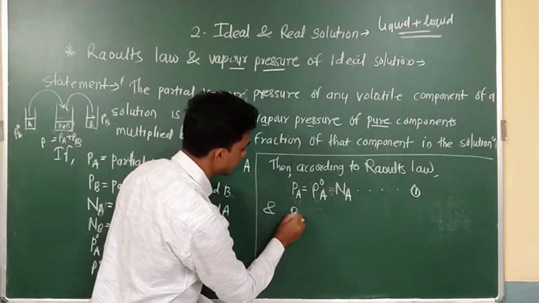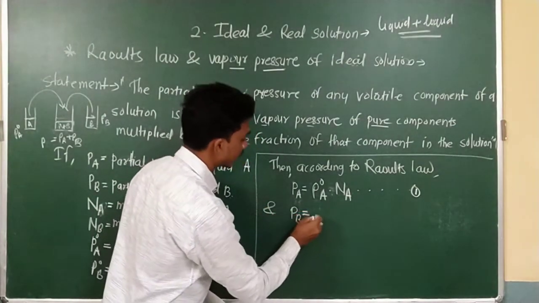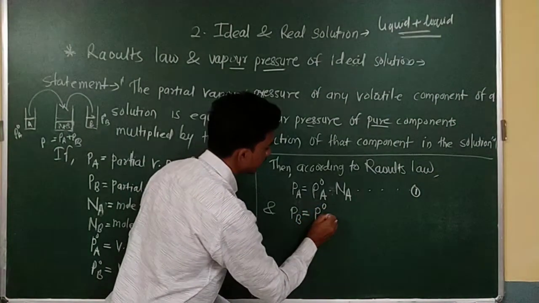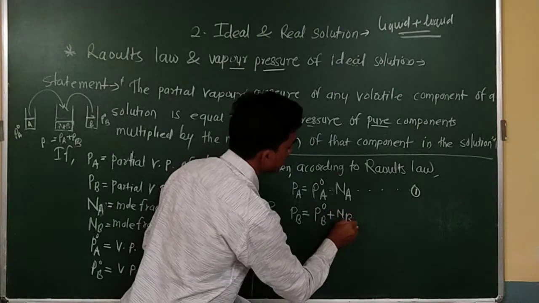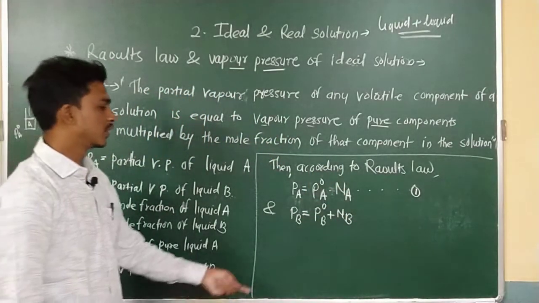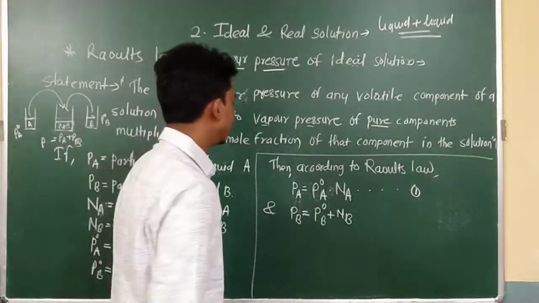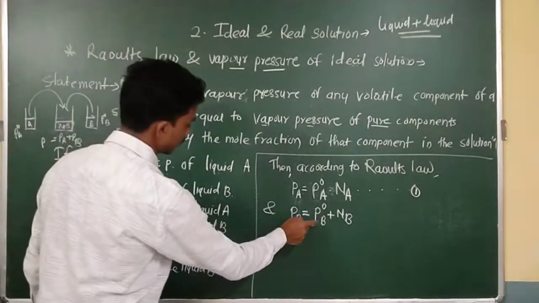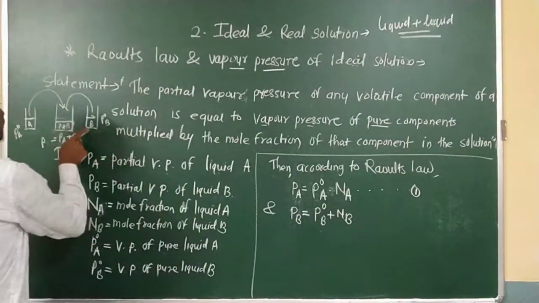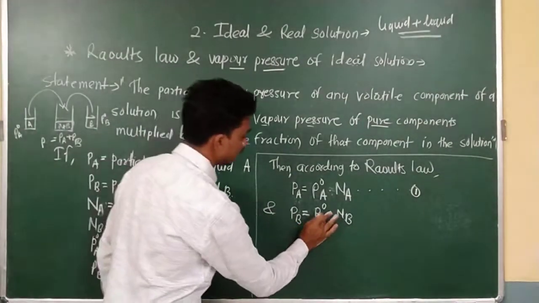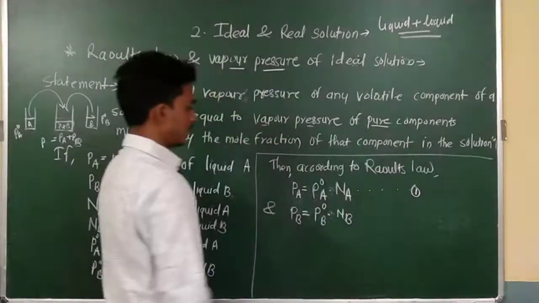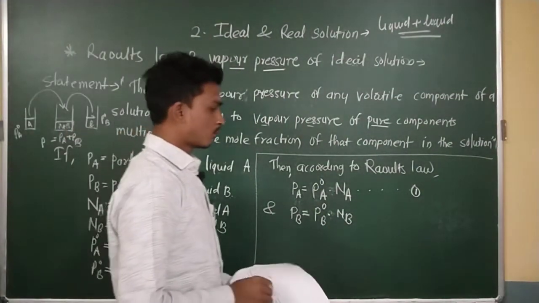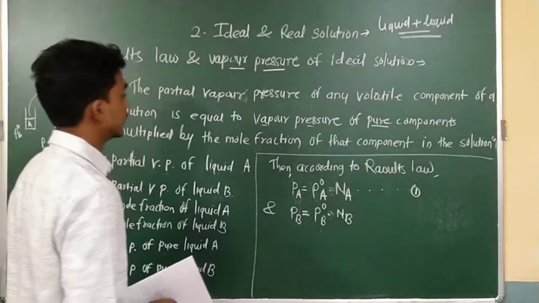Similarly we can write that the partial vapor pressure of B is equal to P naught B times XB. In a similar way I can write for PB, that means the partial vapor pressure of liquid B is the vapor pressure of pure component B multiplied by the mole fraction of component B.